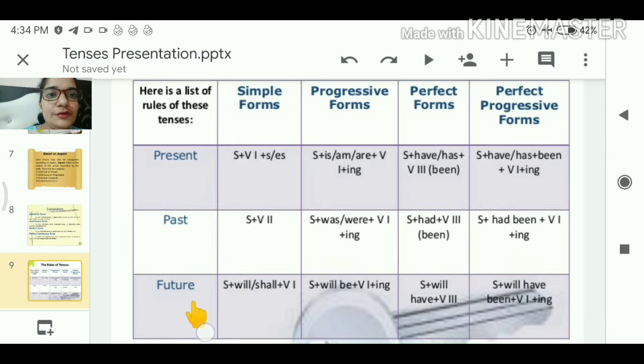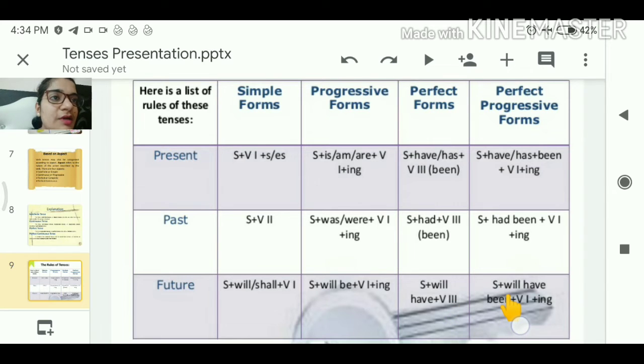Then we have future: subject plus will or shall plus verb first form. Progressive: subject plus will plus be plus verb first form plus ing. Perfect tense: subject plus will have plus verb third form.